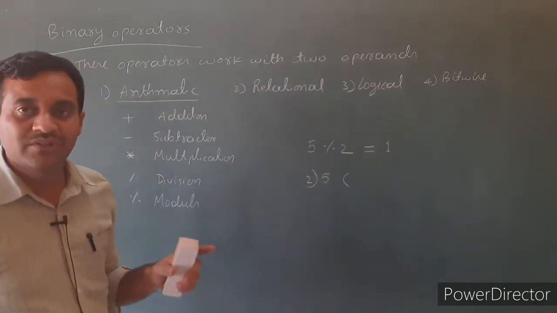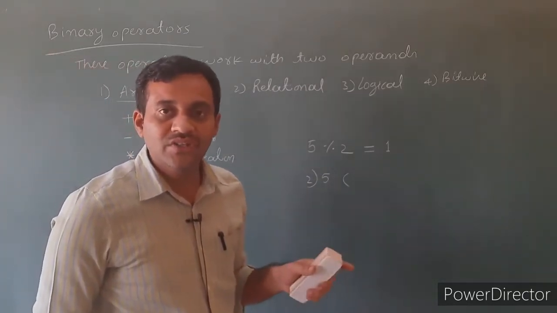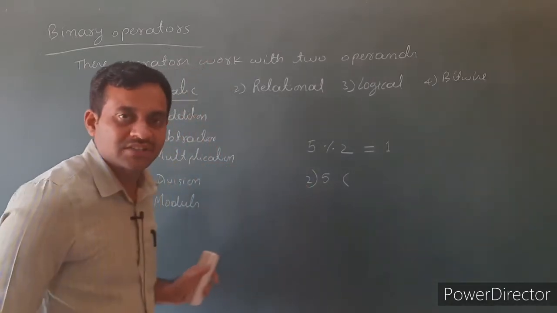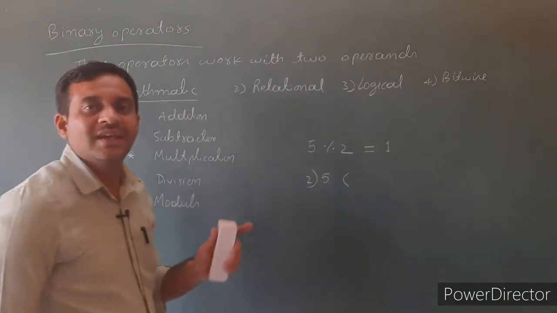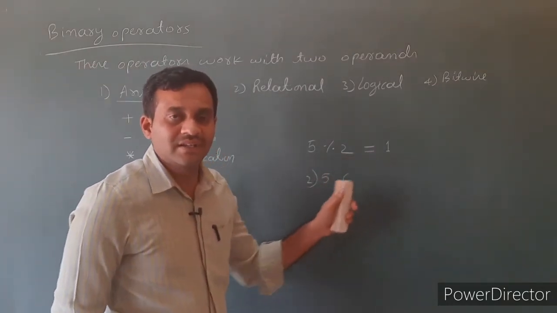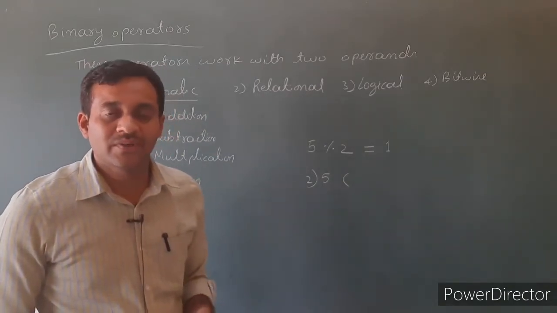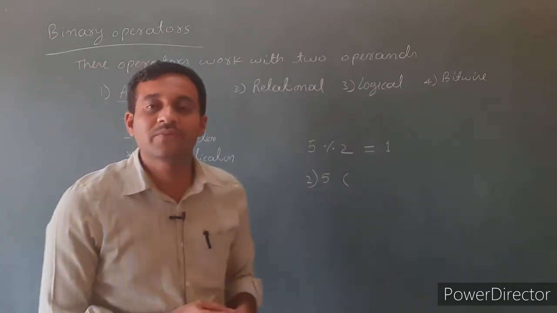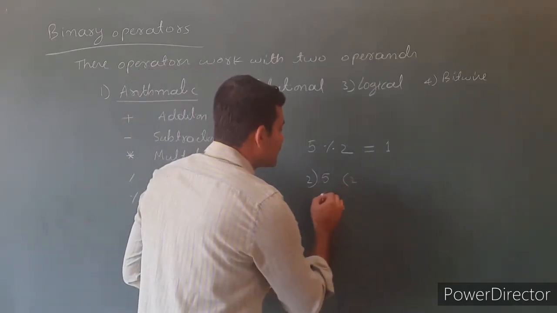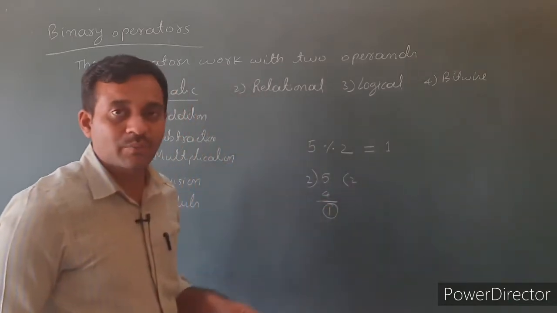It works with only integer values. So what are integer values? A number without decimal point is called an integer number. The modulus operator only works with integer numbers. Then 5 modulus 2 returns 1, that is, the modulus operator returns the remainder value after integer division. See here, 2 2s are 4, the remainder is 1. This is the value returned by the modulus operator.